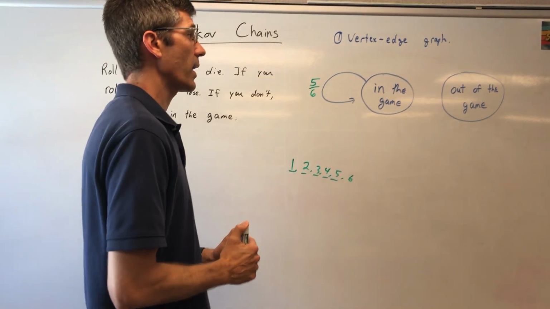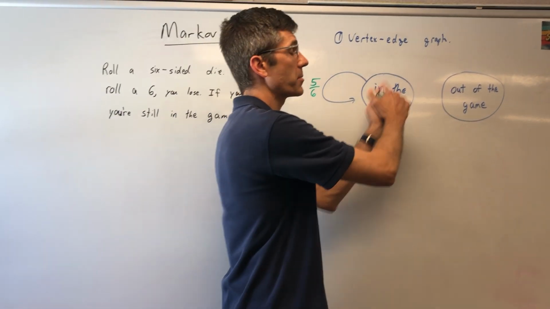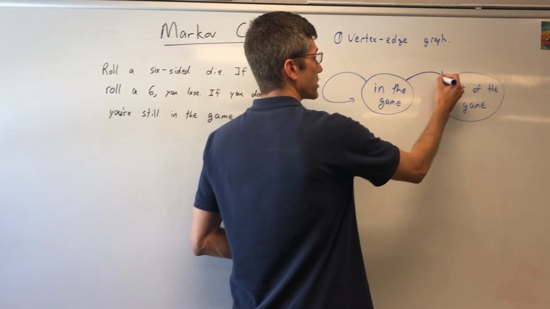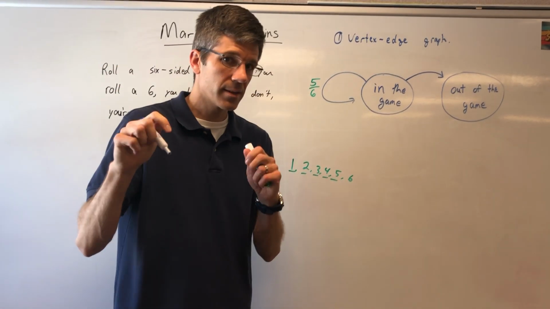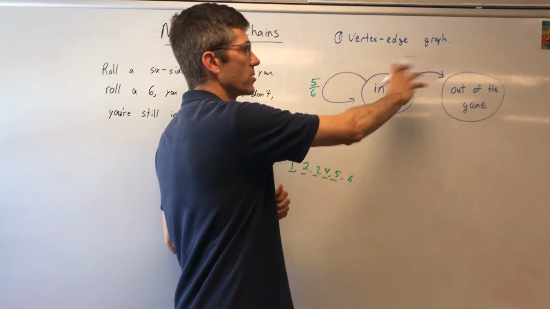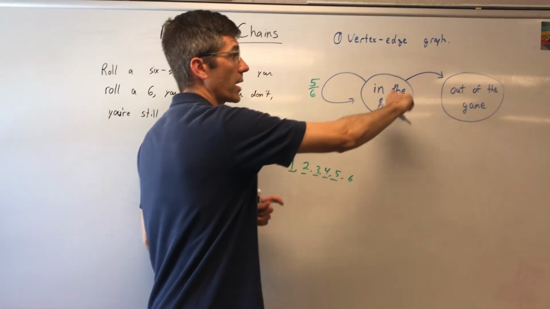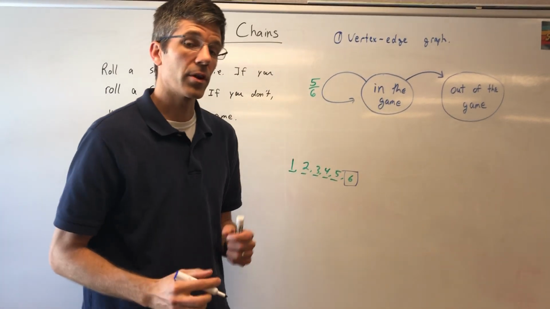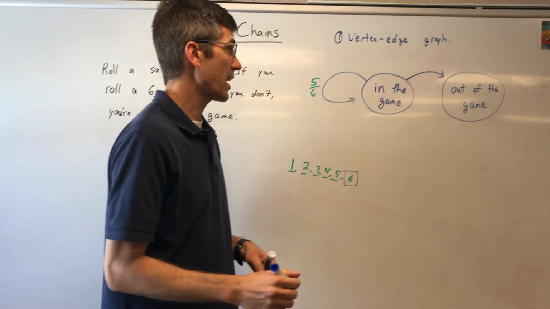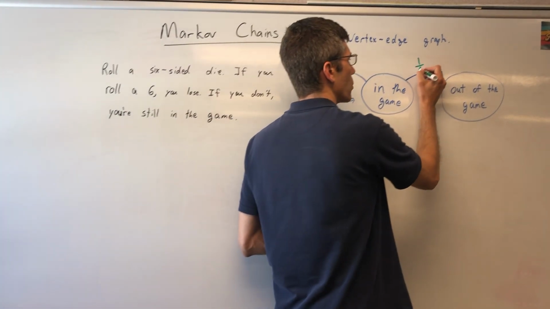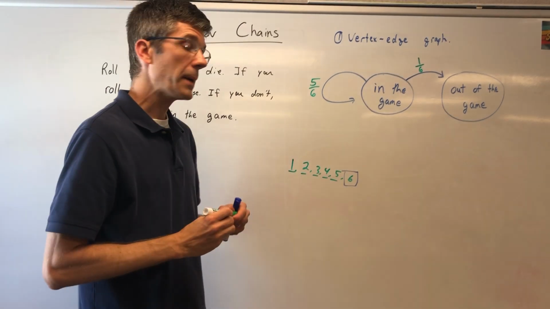Now we're going to see what happens if I go from being in the game to being out of the game. So let's draw an arrow from here to here. I'm moving from one state to the other, from one possibility to the other. I could stay in the game or I could be out of the game. Well, if I'm going to be out of the game, then I rolled a 6. There's a 1 out of 6 chance that'll happen. Let's use the good green marker. There's a 1 out of 6 chance that'll happen, okay?